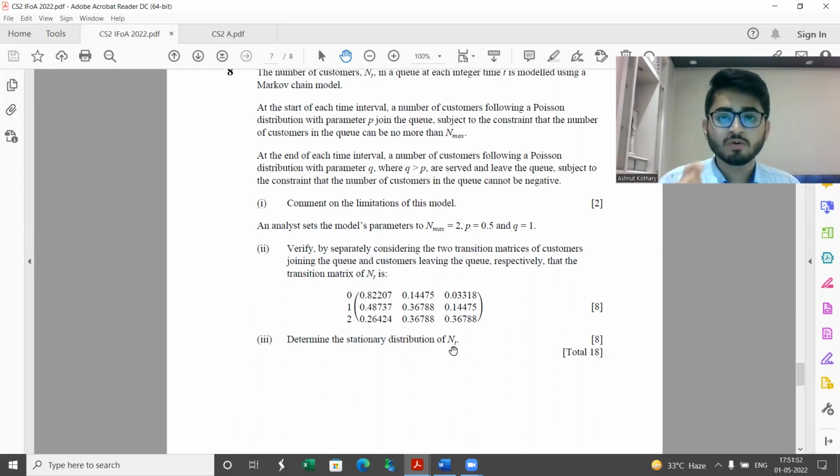So this is where you need to keep in mind that you should be reading the question in completeness. One of the students was interacting with me and said that after the exam she realized that she could have done part 3 because it did not require any information. You just had to use the data from part 2, and that is missing out on 8 marks, especially if somebody had time remaining. This was very much solvable. So always read the question completely. Even if you do not know certain parts, read the later parts. You never know, you might be in a position to solve the later parts even without solving the first few parts.